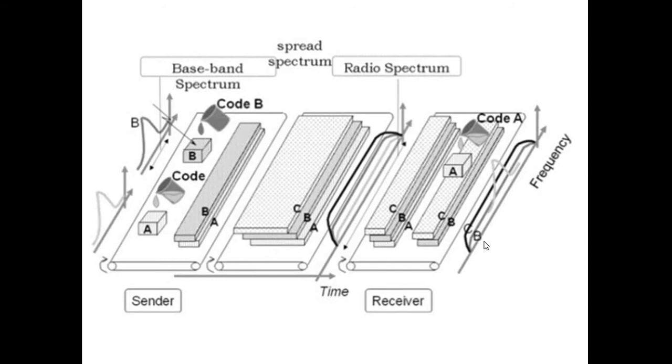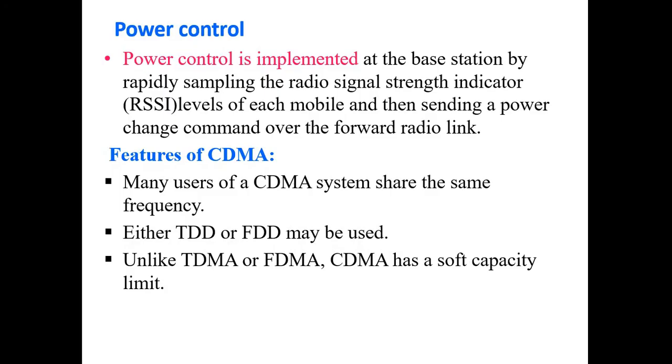On the receiving side, the receiver should know the PN code, the pseudo random code. Only then can it decrypt the data. To get user A's information, it does the same multiplication process with the pseudo random code, so that it can get the transmitted signal in this form on the receiving side. Likewise for B: if user B also wants to receive the signal in the format in which it was generated, that is also possible. So this is the spreading sequence format we have in code division multiple access.